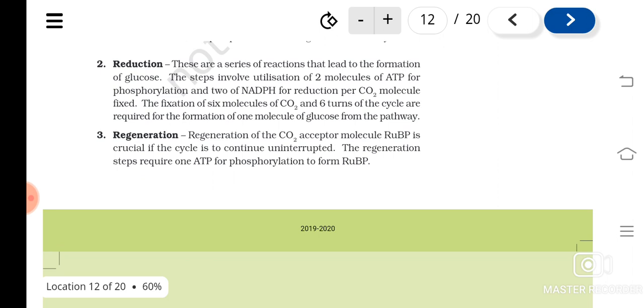Then the next step, the left out step, is regeneration. Regeneration means the regeneration of RuBP. RuBP has already been used for accepting a carbon dioxide molecule, right? So it has to be regenerated so that it can join with a new carbon dioxide molecule. That process is known as regeneration.